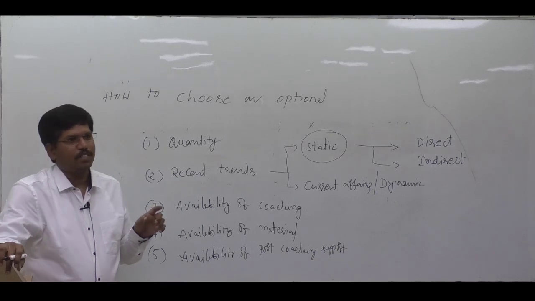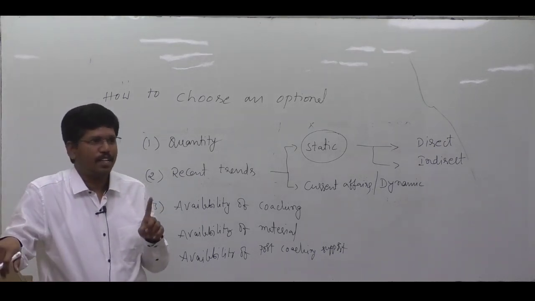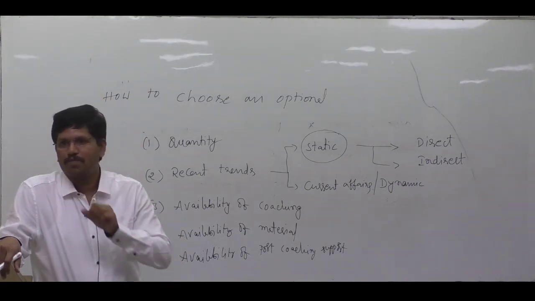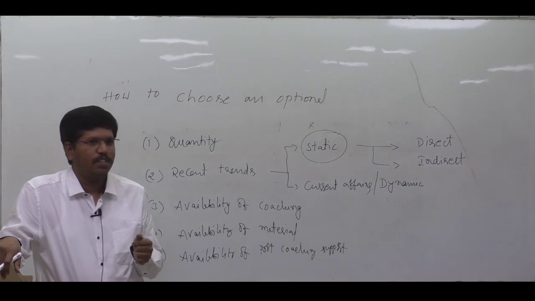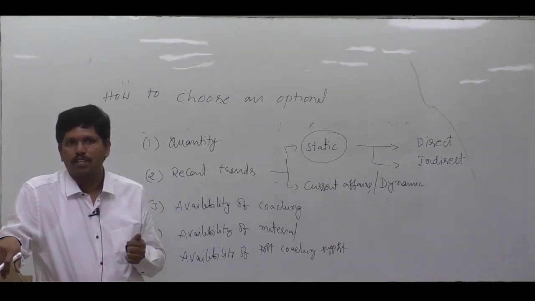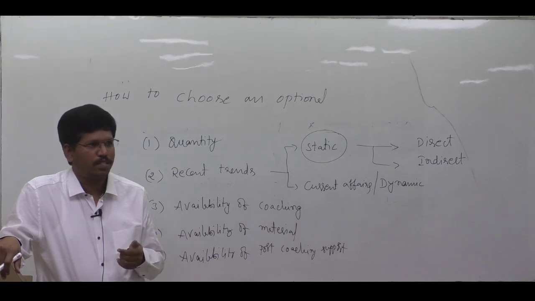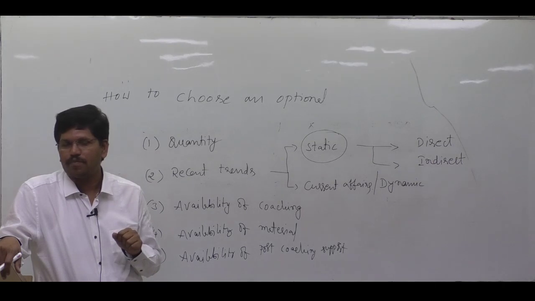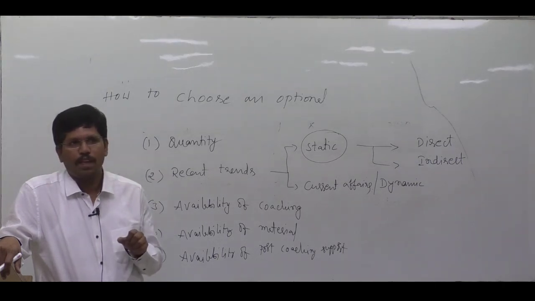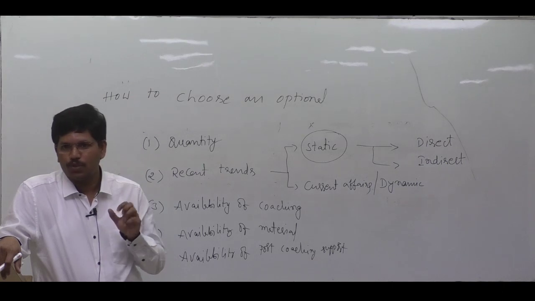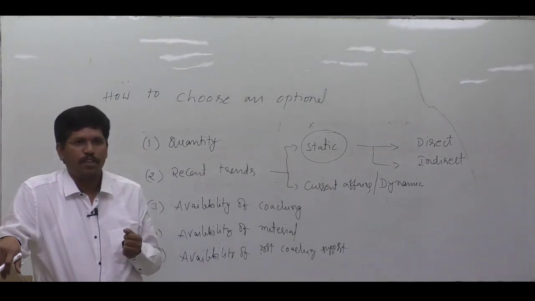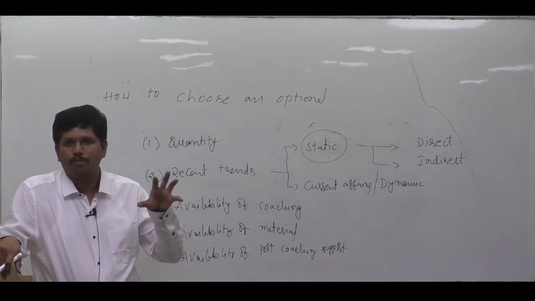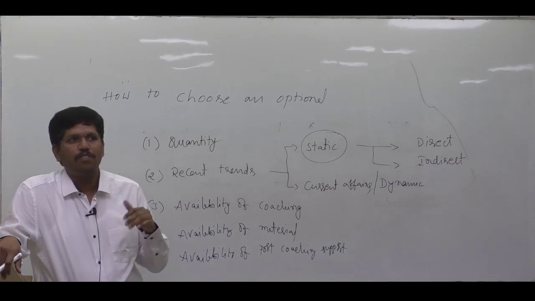Apart from all these things, there is one more criterion, that is interest. Some people like some type of content, some people may like geography, some people may have interest in history, some people in politics. Depending upon personal interest also, we have to select the optional. After selecting an optional, if that subject is not interesting to you, then it is of no use. That's why personal interest is very important. That's why we should know what the subject content of anthropology is. Then only we can decide.